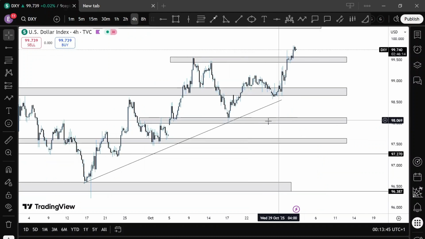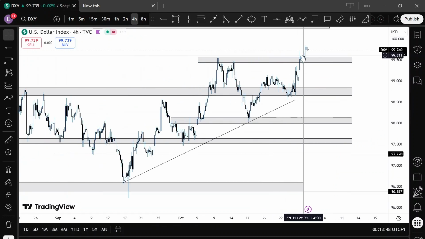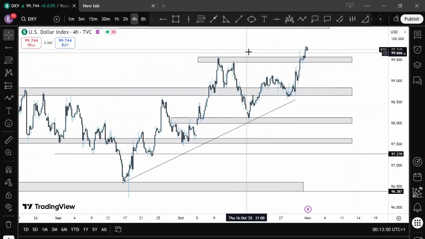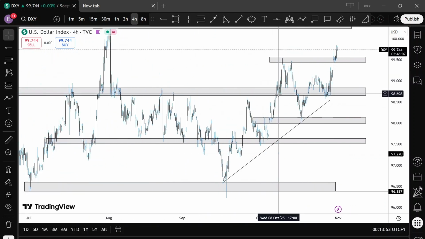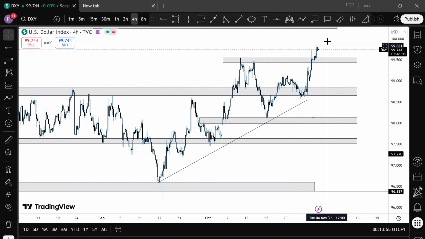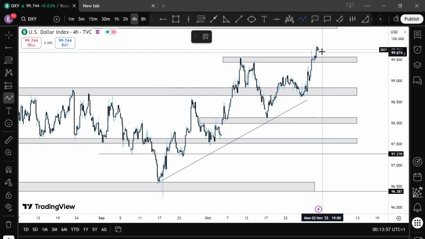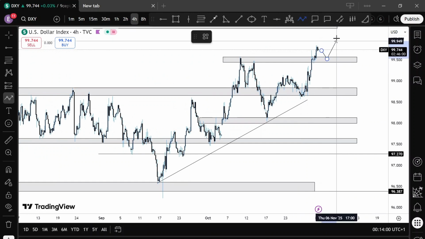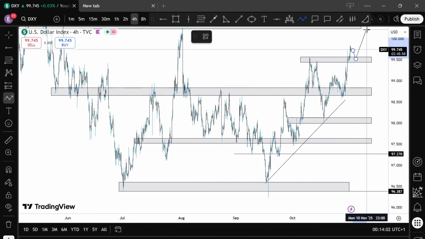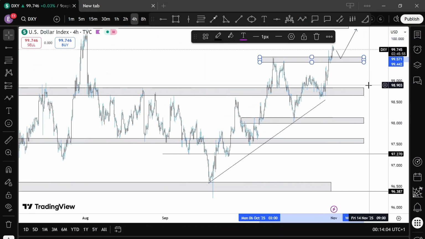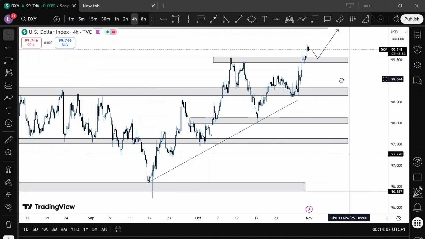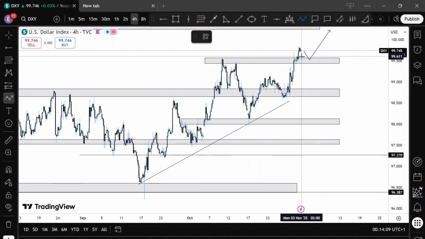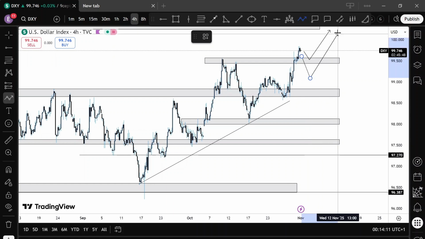And then DXY, we've seen price break the highs here of 99, and it looks like a strong, bullish DXY, which means we either get a pullback into this small region here and a continuation to the upside to retest 100. Yeah, basically that's what I'll be looking out for. Or we might get price fake out into this region here and still go bullish to the upside.